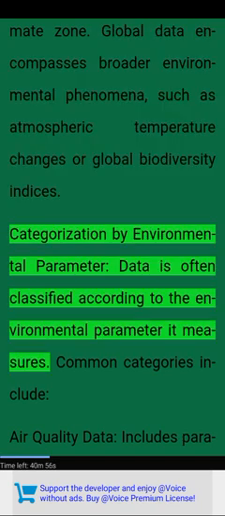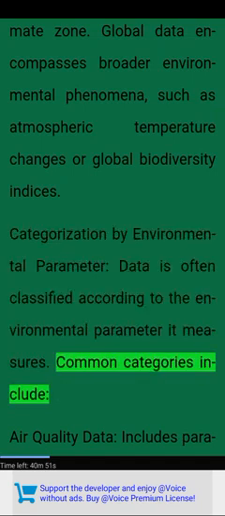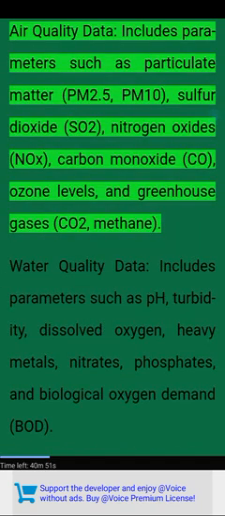Categorization by environmental parameter. Data is often classified according to the environmental parameter it measures. Common categories include air quality data, which includes parameters such as particulate matter PM2.5, PM10, sulfur dioxide, nitrogen oxides, NOx, carbon monoxide, CO, ozone levels, and greenhouse gases CO2, methane.